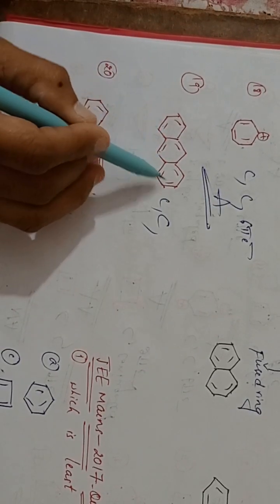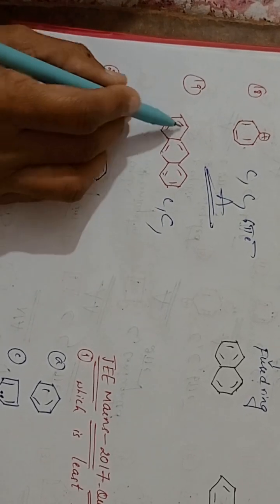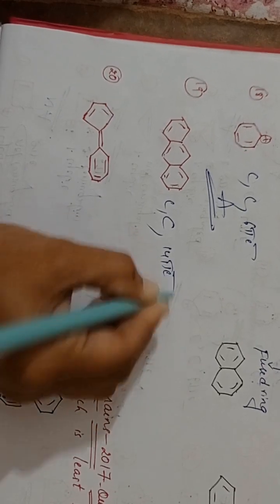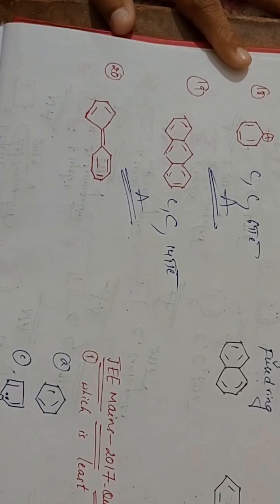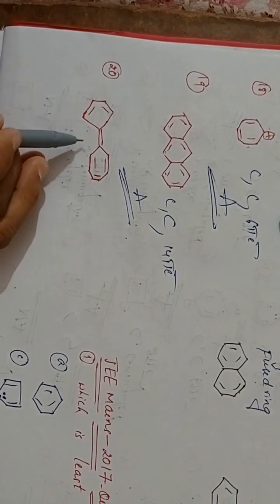1 2 3 4 5 6 7. So all the rings you have to count, because there are 3 rings. So 1 2 3 4 5 6 7 bonds. 7 twos are 14 pi electrons. 14 pi electrons means it is also aromatic compound. Clear? Aromatic.